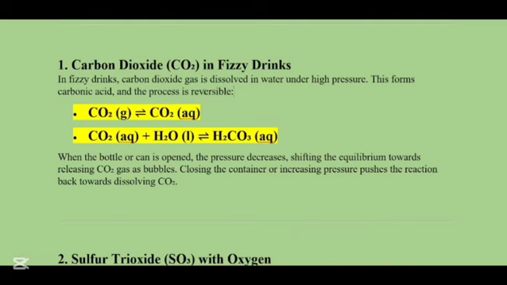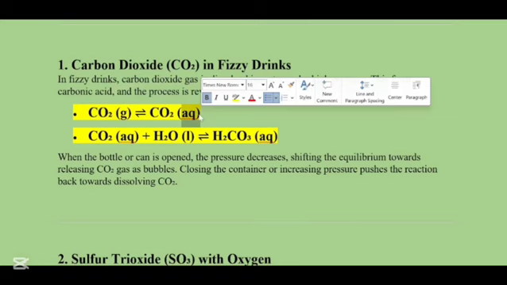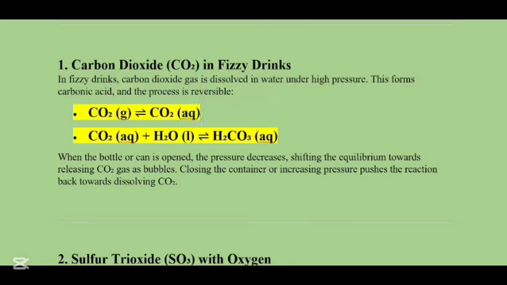When this process is reversible, this means that carbon dioxide can go back to its original form. So as you can see, we have carbon dioxide which is in a gaseous state, and when it is dissolved in water under high pressure, it will turn into an aqueous state. Now we have two types of arrows in this equation. The first is for the forward reaction and the second is for the reverse or backward reaction. So this basically means that when carbon dioxide as a gas is dissolved in water under high pressure, it can go back to its original state, which was the gaseous state.